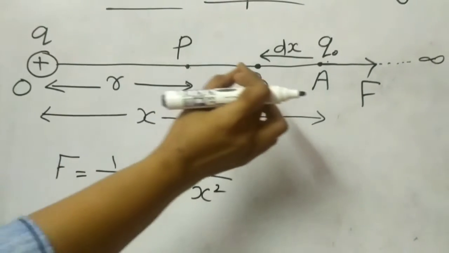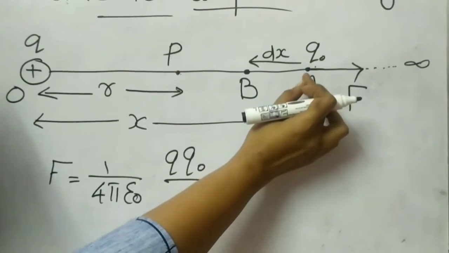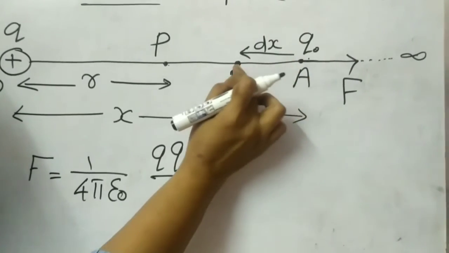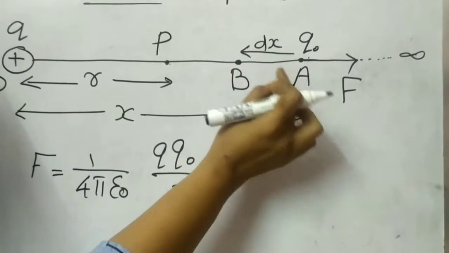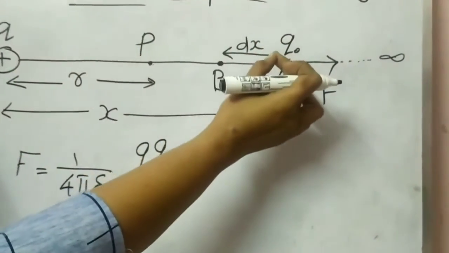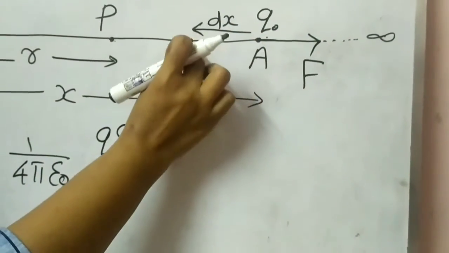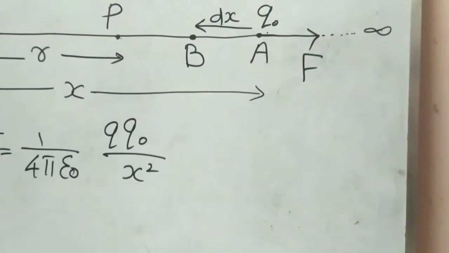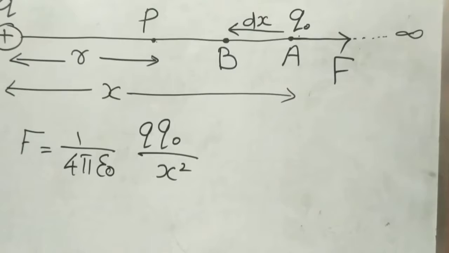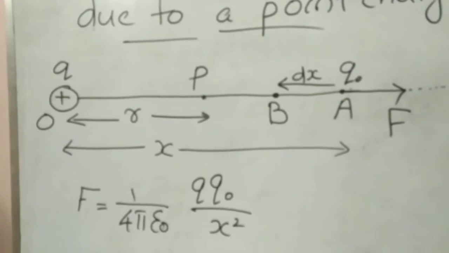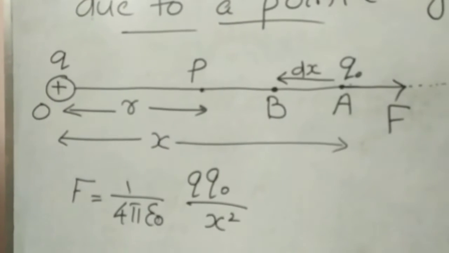Now, if you want to move this Q0 through a small distance from A to B, that small distance we can take as dx. If you want to move it from A to B, a force is needed against this electrostatic force. That force we can take as F.